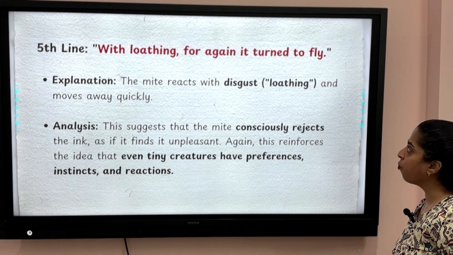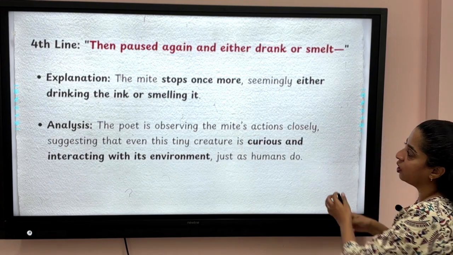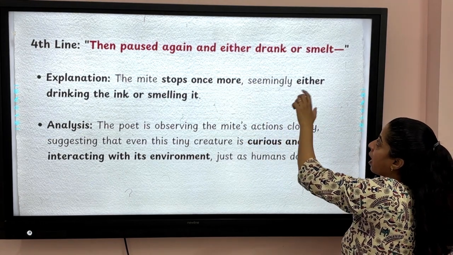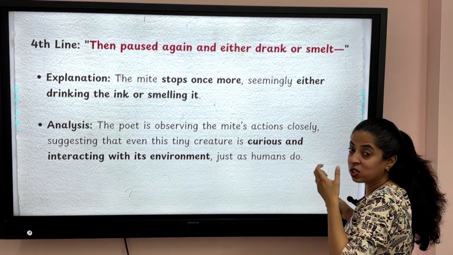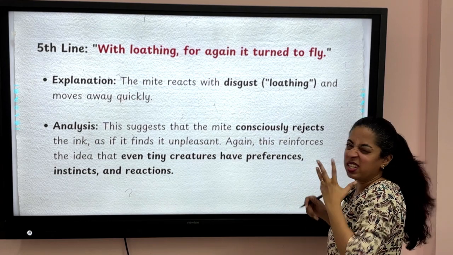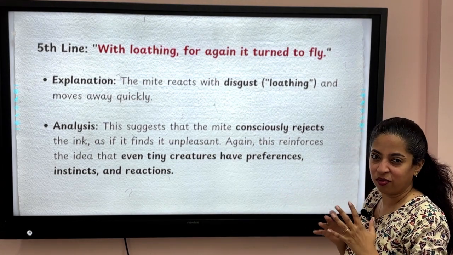Now, with loathing for again it turned to fly. With loathing is connected with this line: then paused again and either drank or smelt. He either drank or smelt the ink. With loathing means with disgust, like disliking something very much.